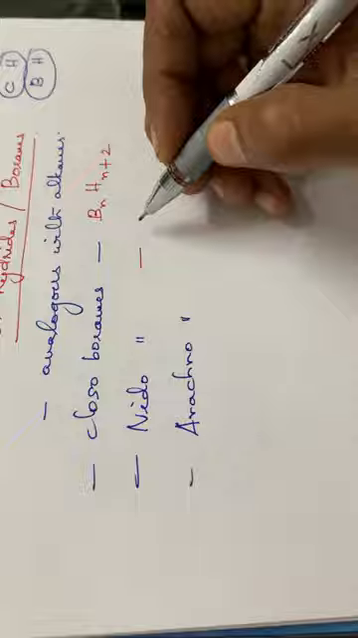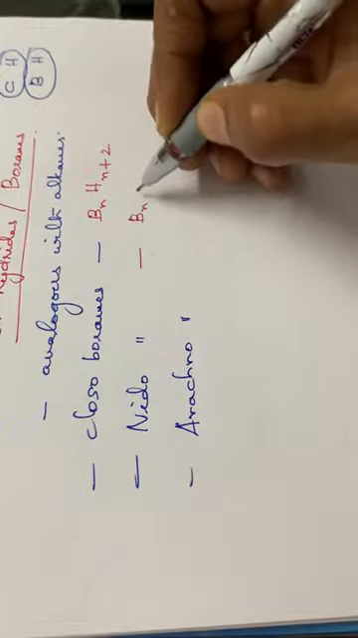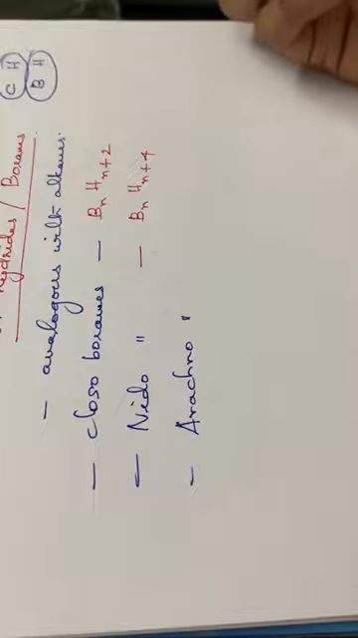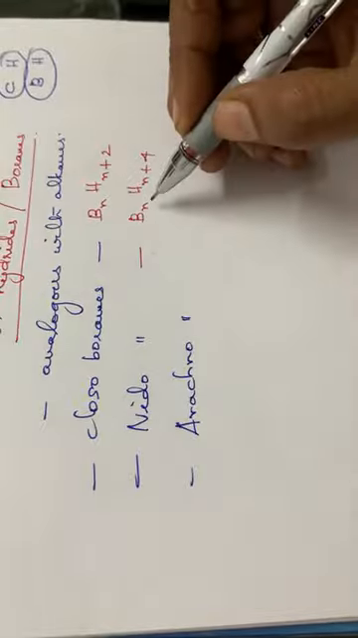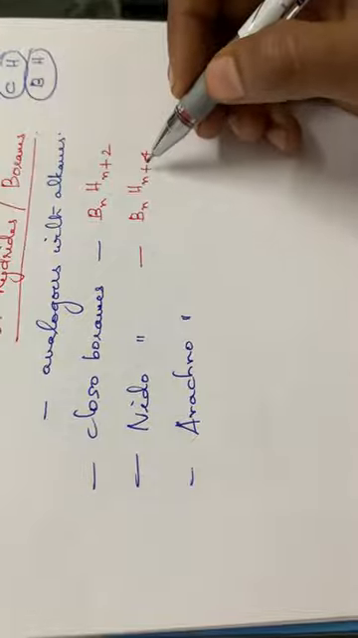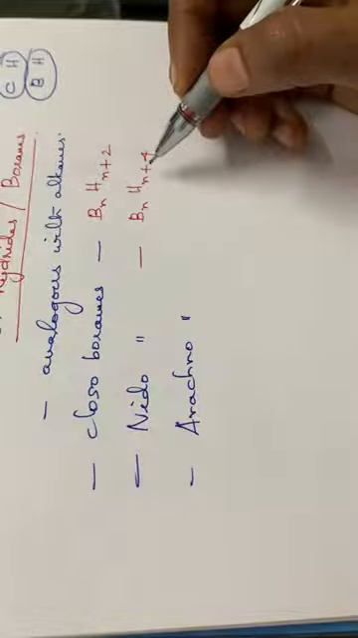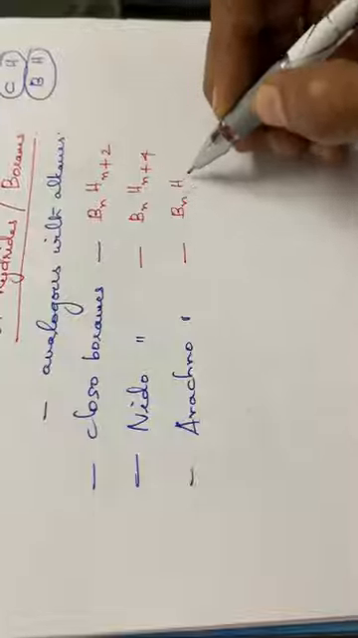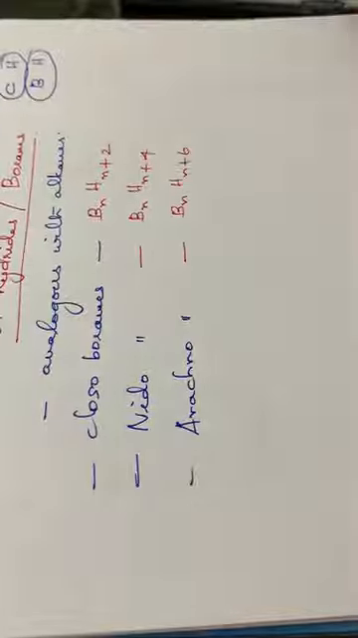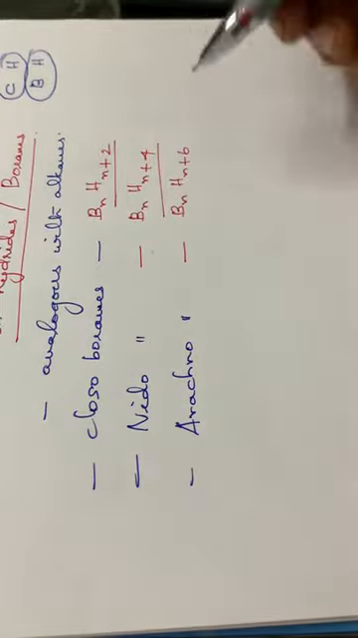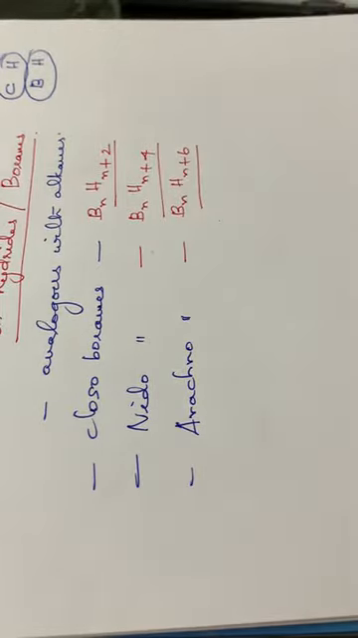Then for nidoboranes, it is BnHn plus 4. That is, n is the number of boron atoms, and n plus 4 gives the number of hydrogen atoms. Then for arachno, the formula is BnHn plus 6. So closo is BnHn plus 2, nido is BnHn plus 4, and arachno is BnHn plus 6.